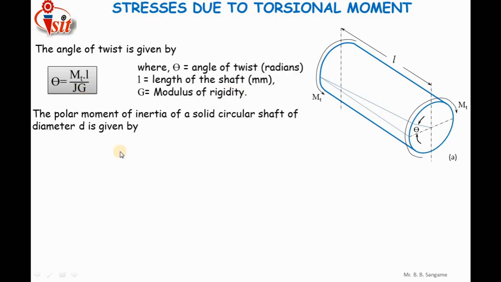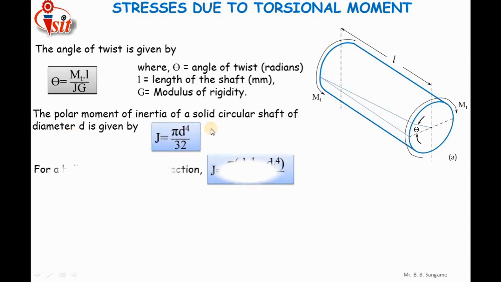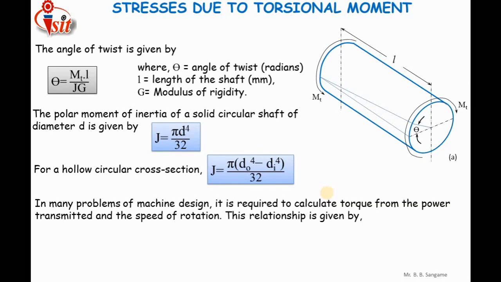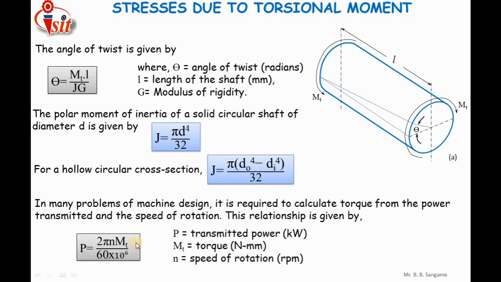Here J, the polar moment of inertia, for the solid circular shaft is pi by 32 d raised to 4, and for the hollow circular cross section, the value of J is pi into bracket Do raised to 4 minus Di raised to 4, divided by 32, where Do is the outer diameter and Di is the inner diameter of that hollow circular shaft. And let us see how to calculate Mt by using the formula P equals 2 pi N Mt divided by 60 into 10 raised to 6.